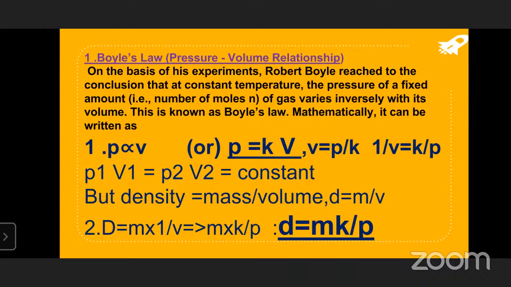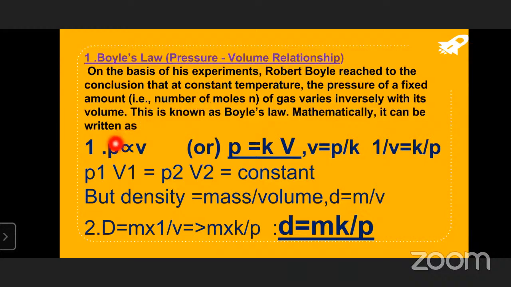What he wants to say is, on the basis of these experiments, whose experiment? Robert Boyle's experiment. Based on his experiment, Robert Boyle reached one conclusion. What is that conclusion? He concluded that at constant temperature, the pressure of a fixed amount of the gas